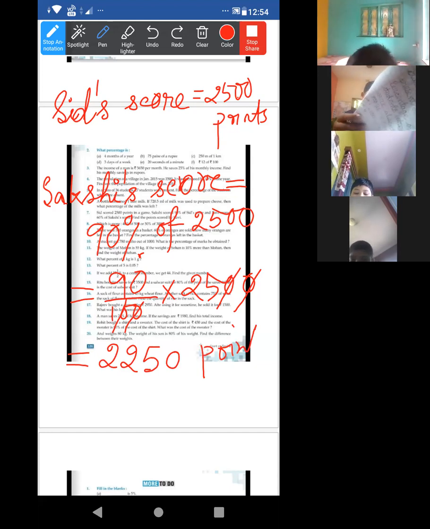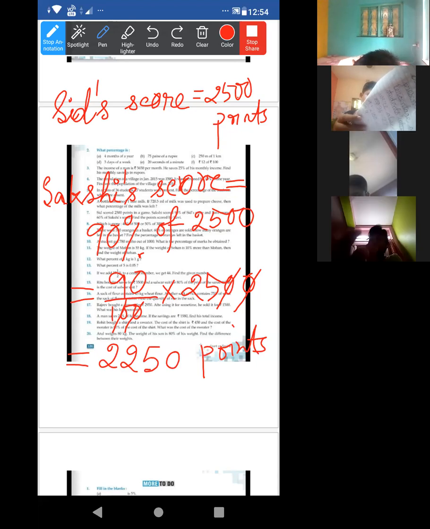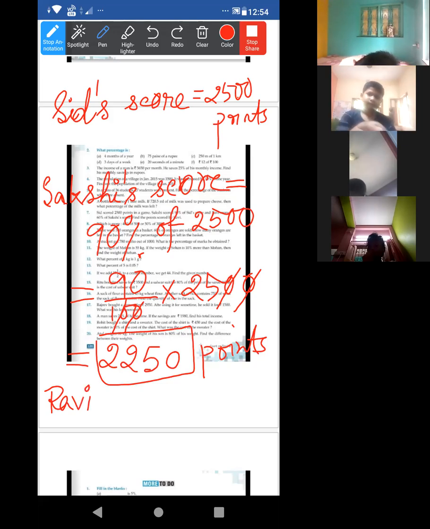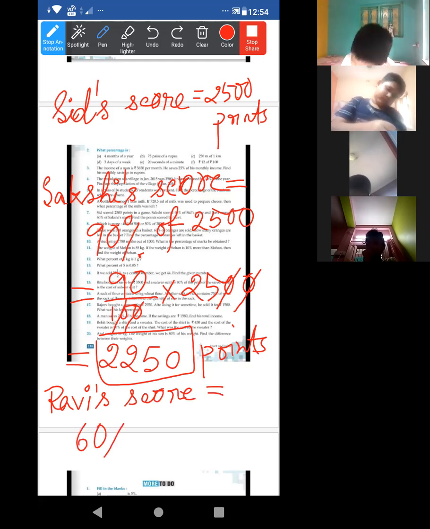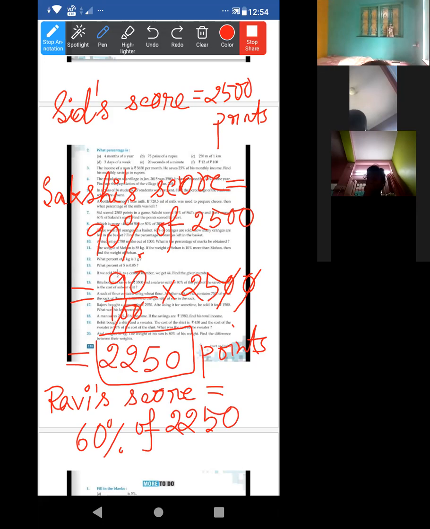Now look at this. Ravi scored 60% of this score. So directly I am writing Ravi's score is equal to 60%. Who is talking?